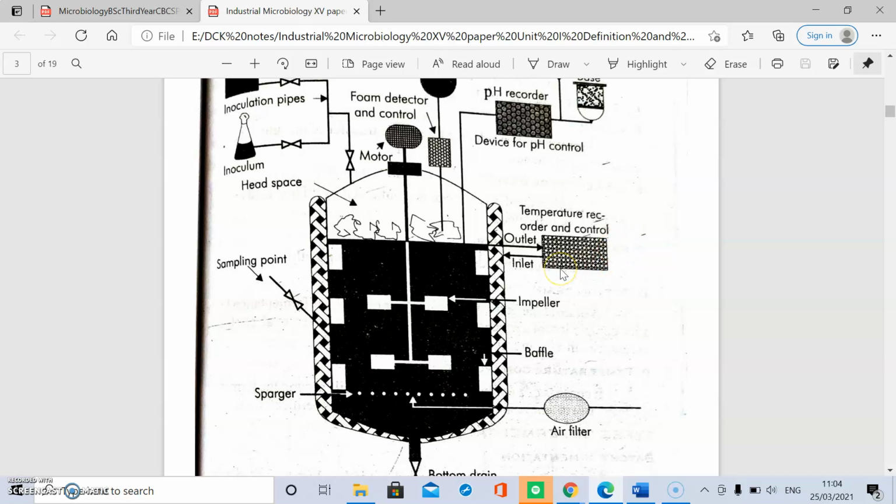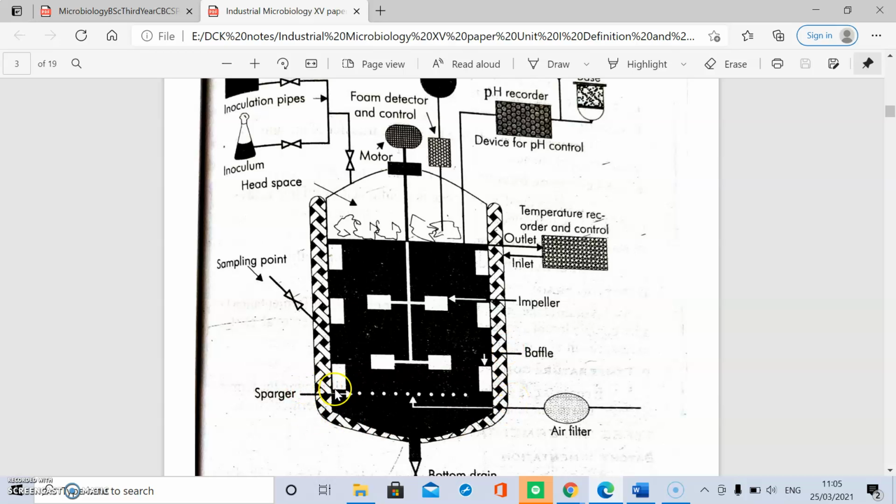This is the temperature control device, controlled by heating and cooling coils. When the temperature of the fermenter increases, we circulate cold water through these coils, and if the temperature is low, we circulate hot water through the heating and cooling coils.